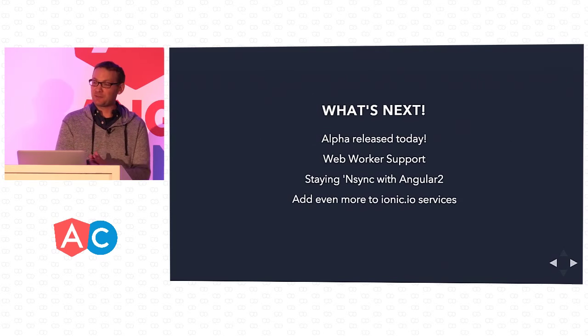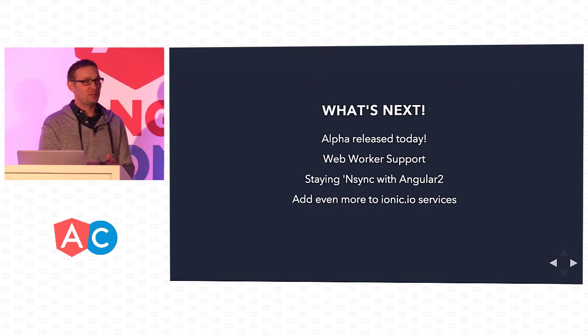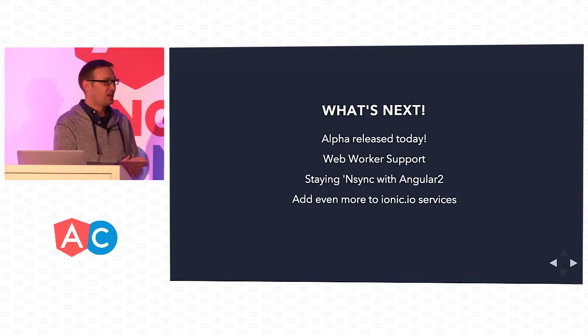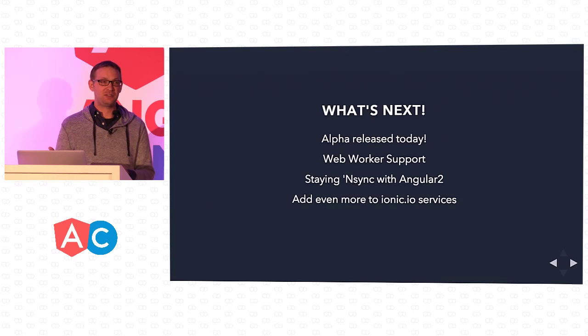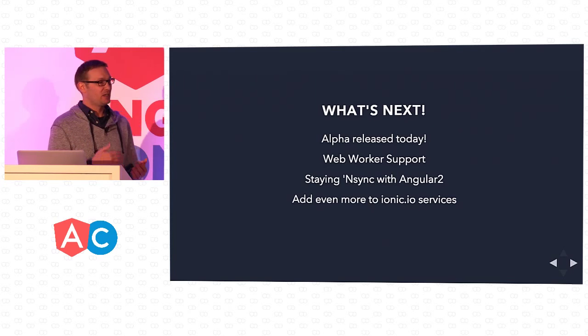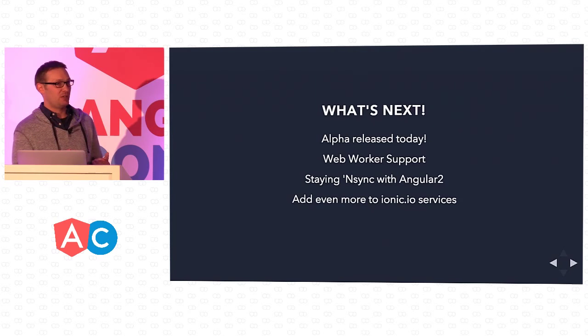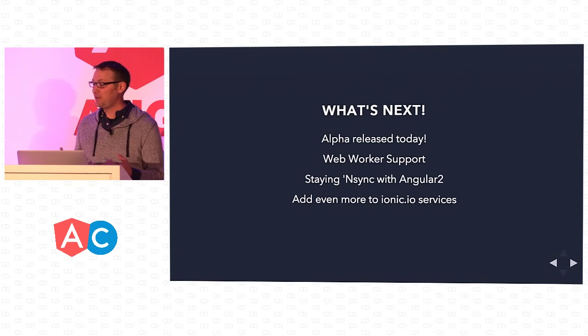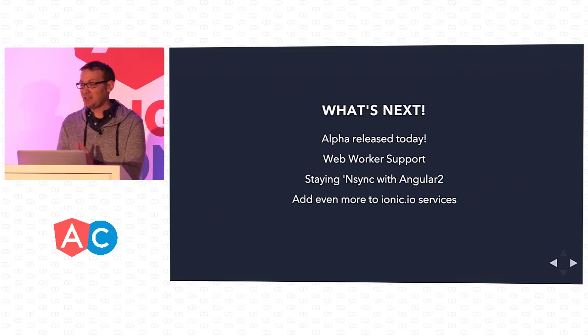So what's next? Alpha's released today. More web worker support, because again, that's huge on mobile. We're going to be staying in sync with Angular 2, because we've been fortunate to work directly with the Angular team. Each one of our releases is right up within 6 hours of the Angular 2 release. Right now, Angular 2 is up to alpha 44, and so is Ionic. And we'll continue to do so. Even when Angular 2 gets to its release candidates, I would say Ionic is ready to go. And Ionic is ready to go now.